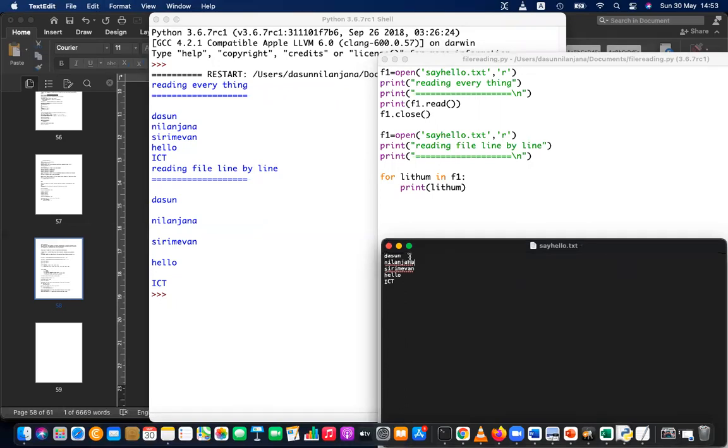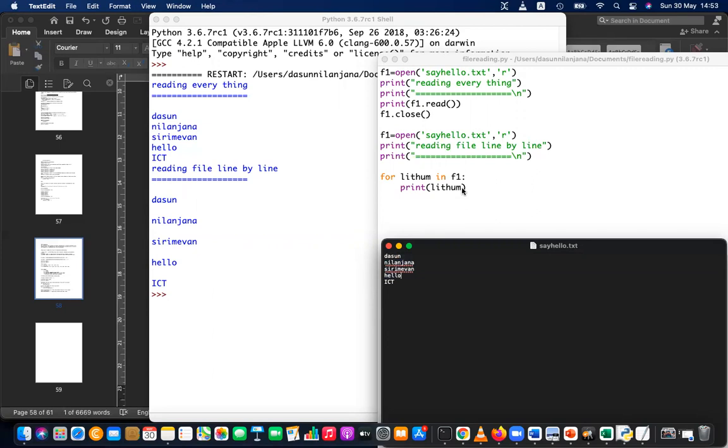So here in say hello, you can see there's a new line. After Dasun you have a new line. After Nilanjana, yes, you have a new line. After Sirimevan you have a new line. After hello you have a new line. But after ICT you don't have a new line. So that new line will also come. And in addition to that, this print will also give a new line. Understood? Print will also give a new line, and this also has a new line.